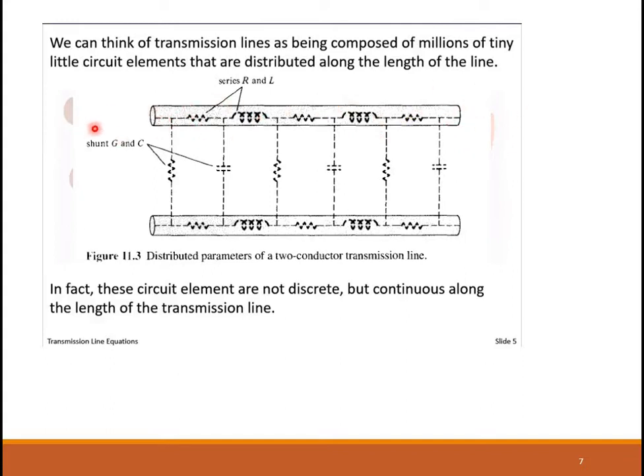So it is distributed. That is what you understand. Throughout the length of your two conductor transmission line, these four components R, L, G, and C are distributed.